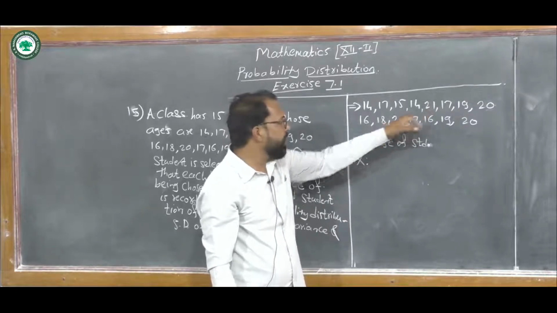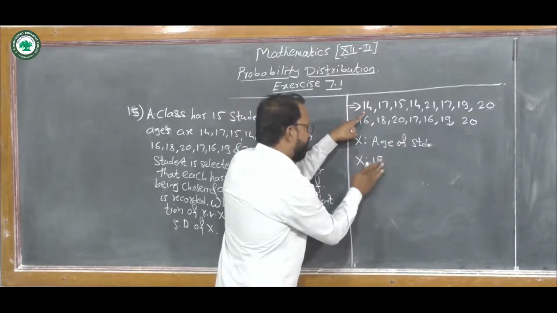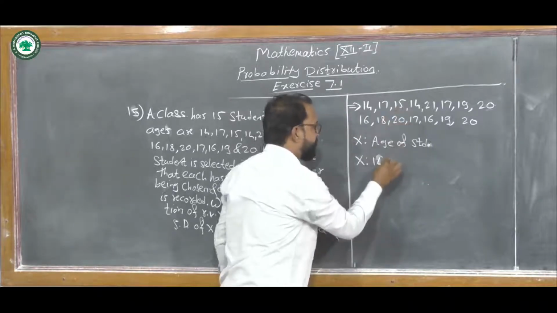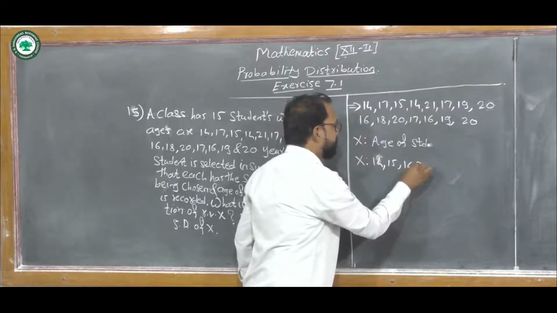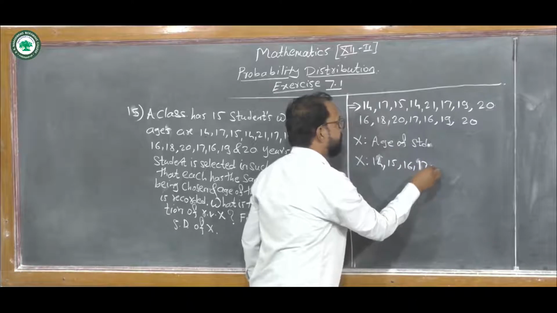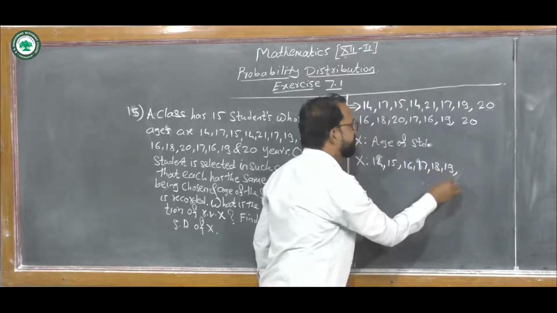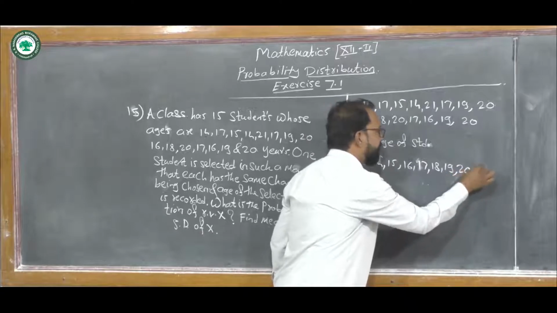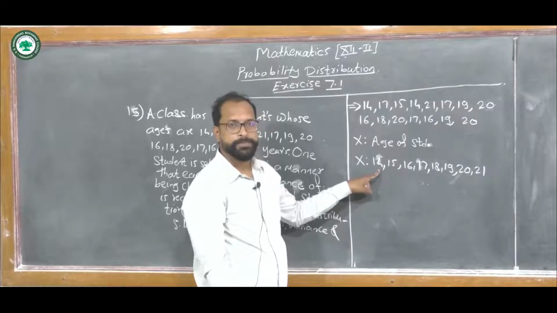Now we list all the ages. So the values of X are 14, 15, 16, 17, 18, 19, 20 and 21. These are the different ages.